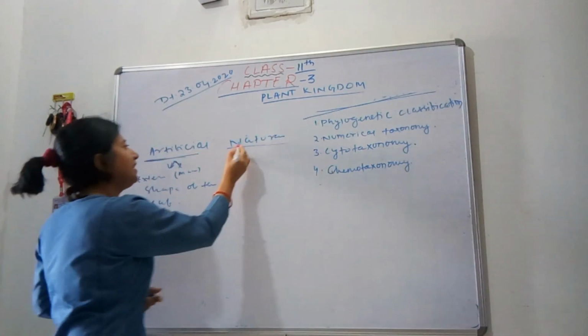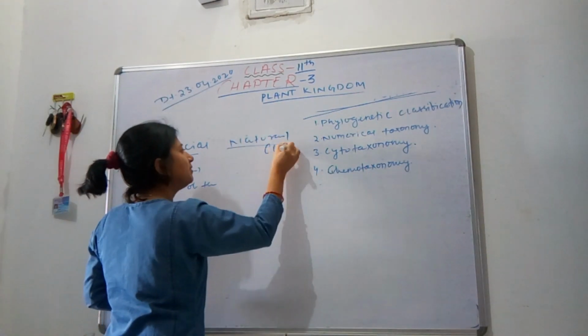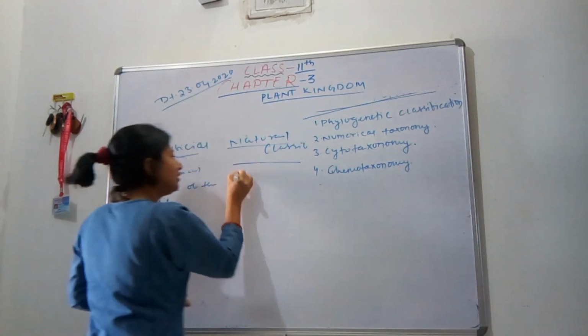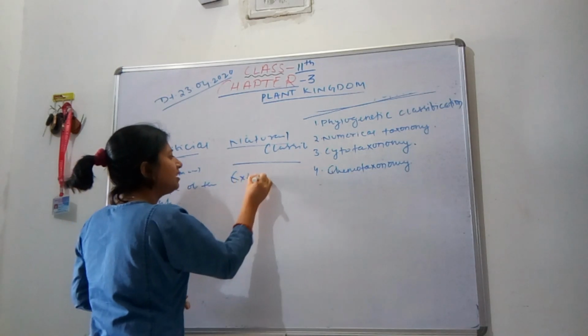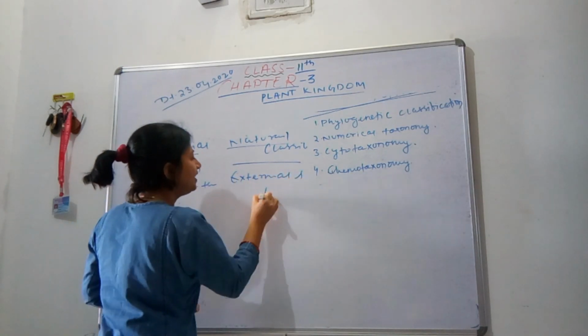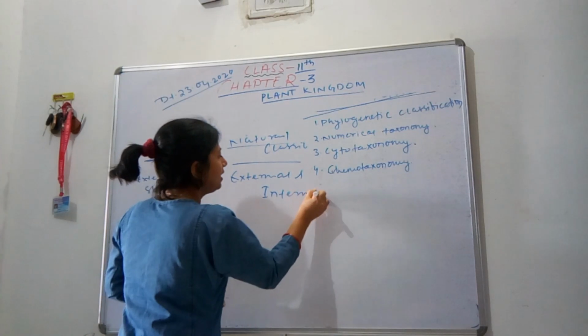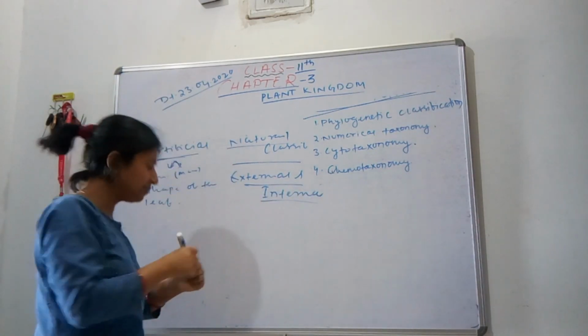But in the natural classification system, this is done on both external and internal characters.